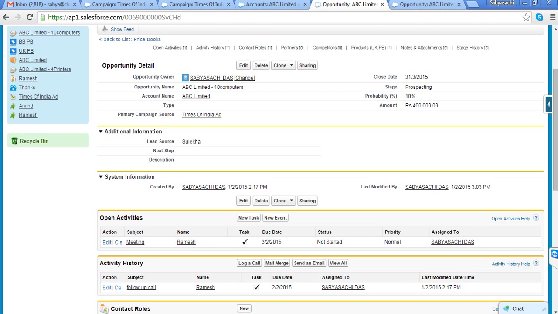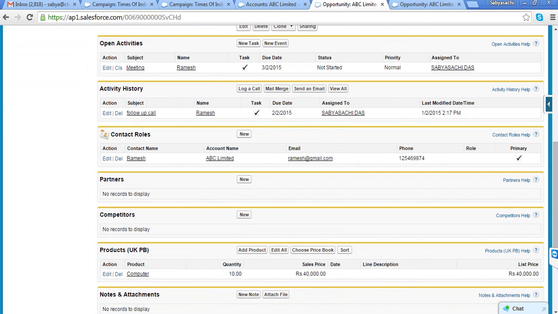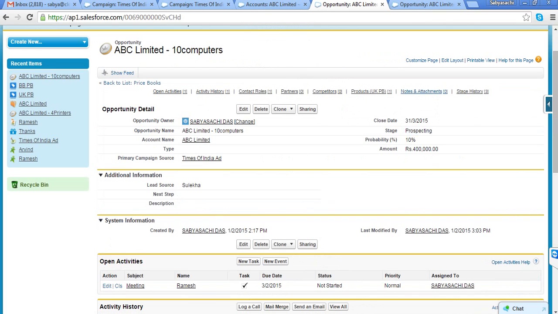Okay, so this is how I am adding products to the price book, right? Is there any confusion about the product price book and how I am adding products to the opportunity? Yes, Sabir, one question. There may be a scenario where the price amount in the price book will vary based on the quantity of the products.